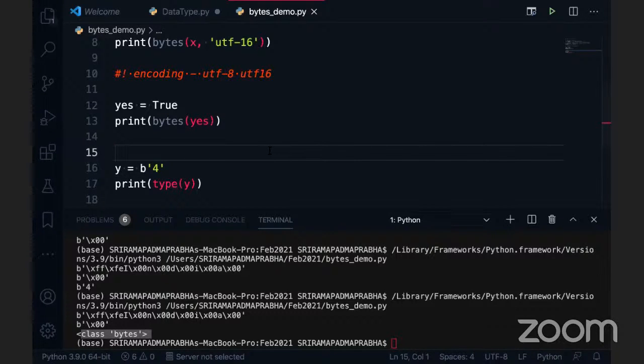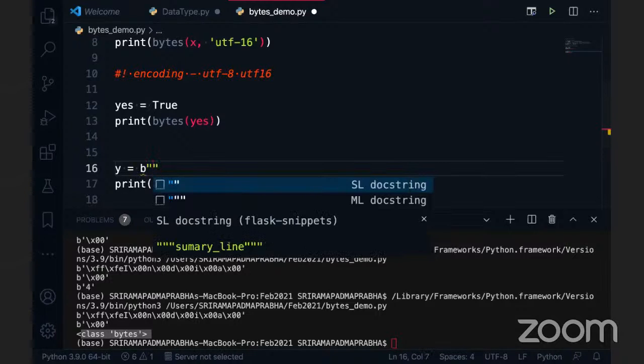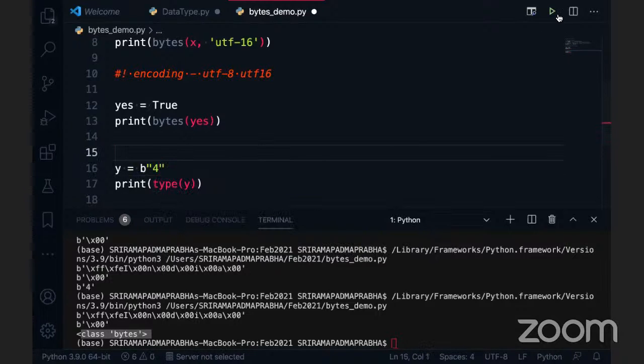So there are two ways we can create bytes in Python. One way is using the bytes function. Another is the representation, where you use b followed by single quotes. Now I'm going to tell you something a little advanced. Can I use double quotes here instead of single quotes? Let me use double quotes here, for example 4, and if I execute this code, I can still see the output.